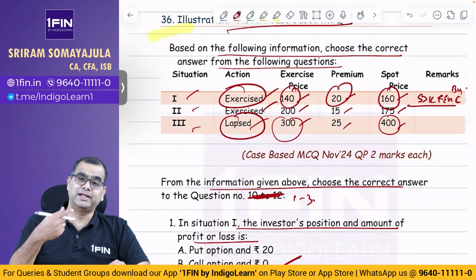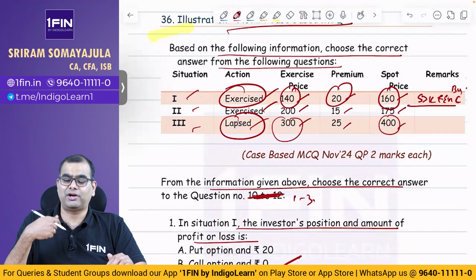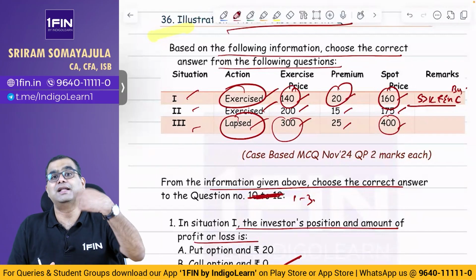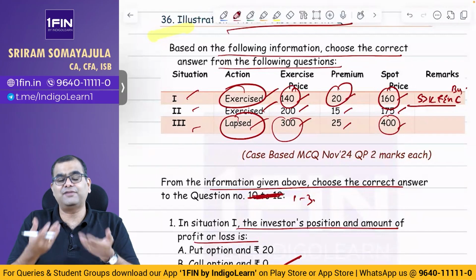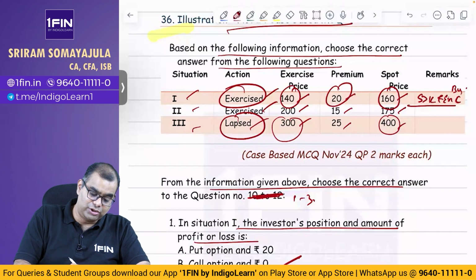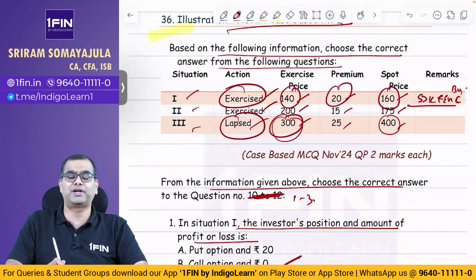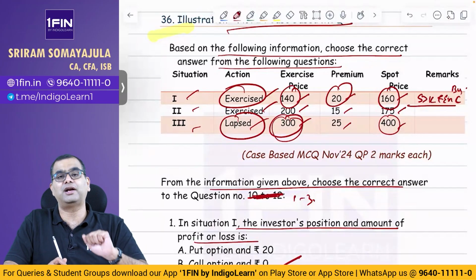See, call buyer or seller, whichever, whether you are a buyer or seller doesn't matter. If you are a buyer, you will exercise. If you are a seller, the other party will exercise. But the option itself was not exercised. So what does that mean? It is not a call at all, it is a put. Why? I have a right to sell it at 300, market is at 400. So I will sell in the market at 400 only, why would I sell at 300? So the put holder did not exercise.